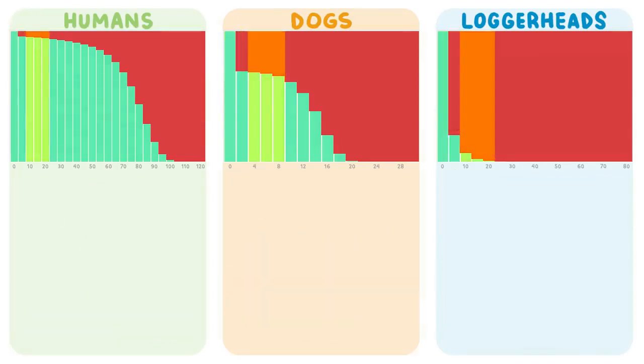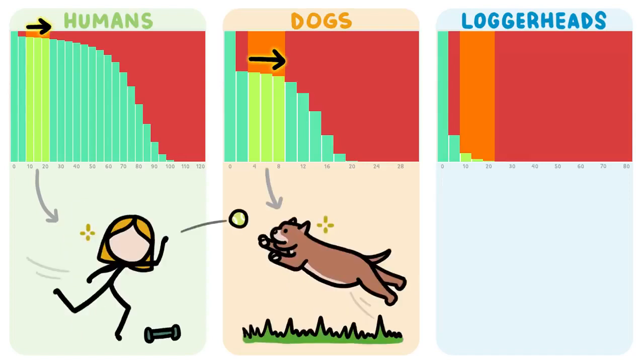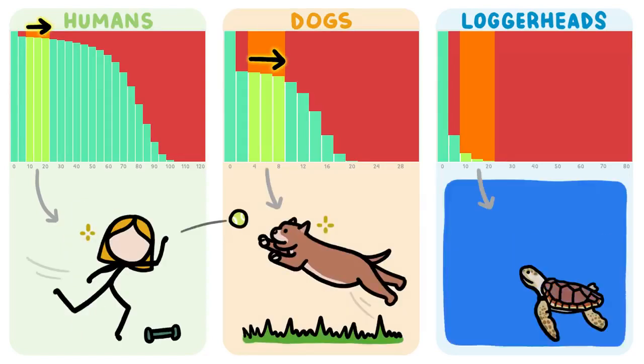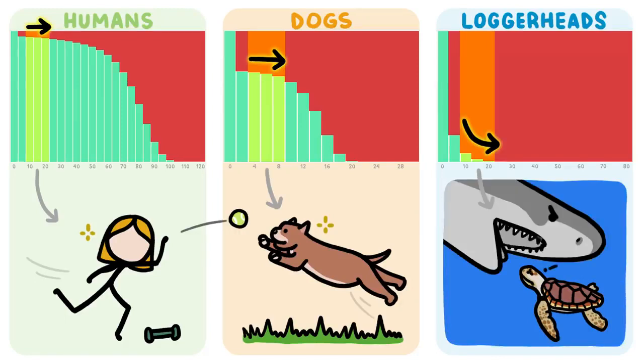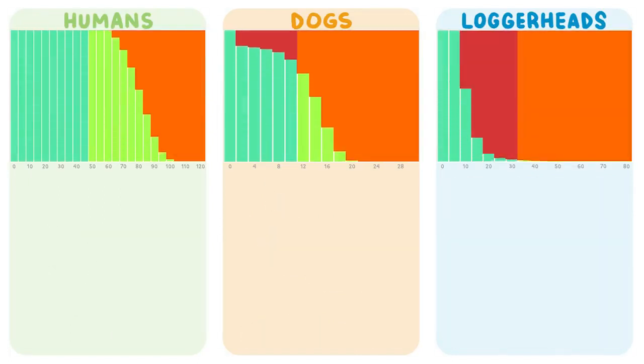The bars in the early middle part of the distribution represent early adulthood. For humans and dogs, the bars here stay pretty much the same height, as they are less likely to die when they are both big enough to defend themselves and not yet slowed by age. But for sea turtles, the trend continues to curve downward, which suggests that for them, this part of life is still riddled with dangers.